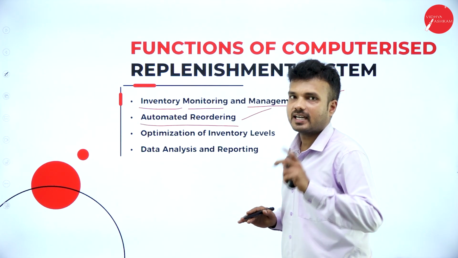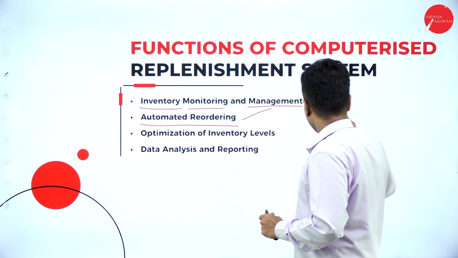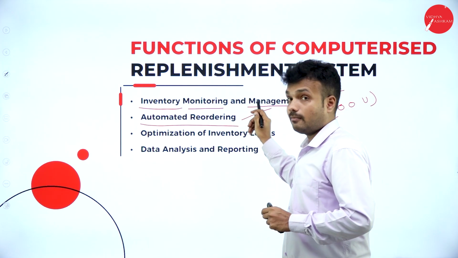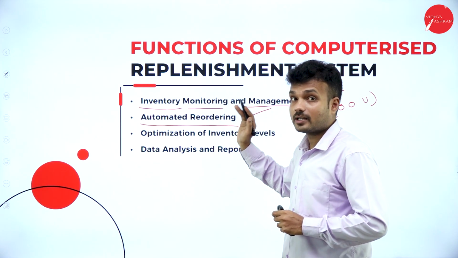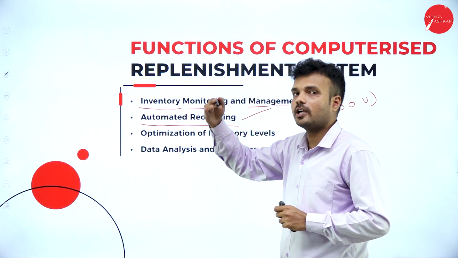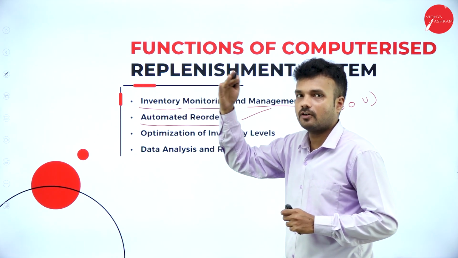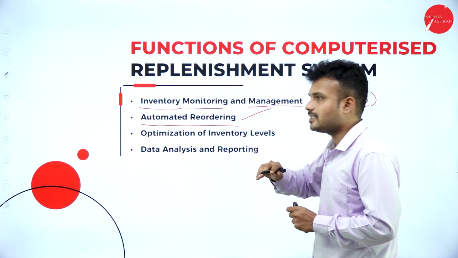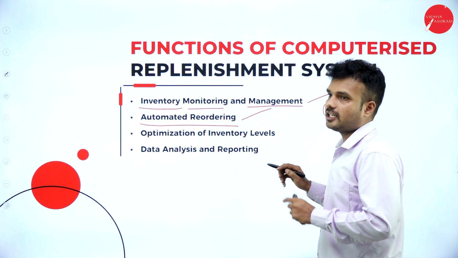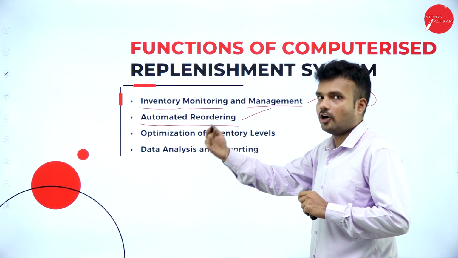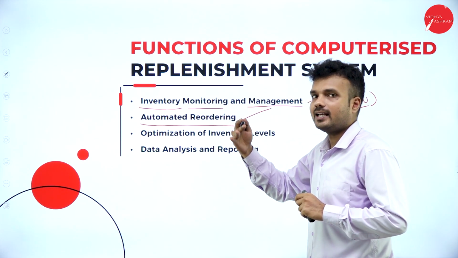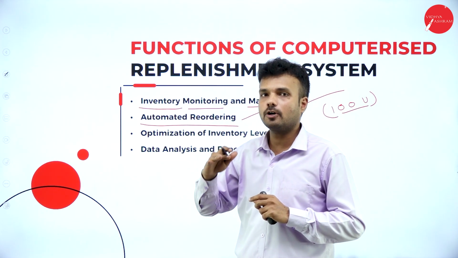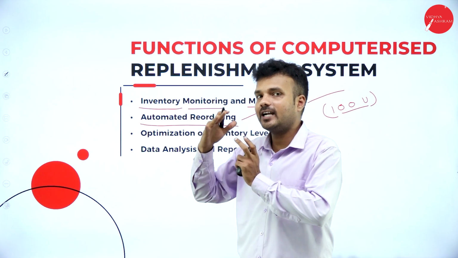Say, for example, it is a commitment of a retailer to maintain 100 units of stock in the outlet. So while managing things, the system gives the notification to the retailer, and he must put in his effort to reorder the product of the particular brand or segment. But in the automated system, by using artificial intelligence, when the stock of a particular product reaches 100 units, it is going to give the reorder to the supplier. Means the order is automatically generated from the replenishment system for the supplier, telling that there is minimum stock and we want a specified quantity of stock.